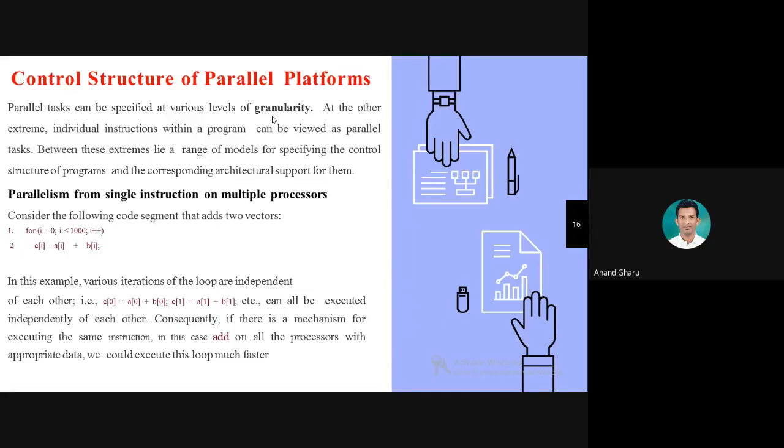It's called coarse grain granularity. And the second one is fine grain. Fine grain means a smaller part is again divided further. It's called fine grain granularity.